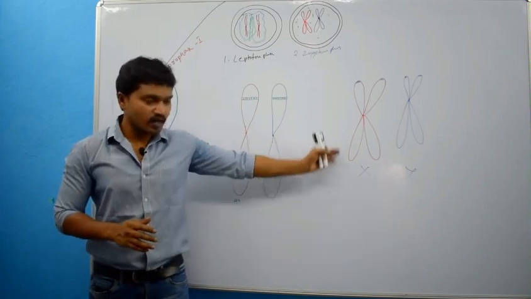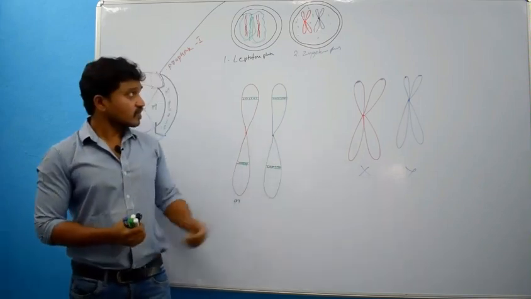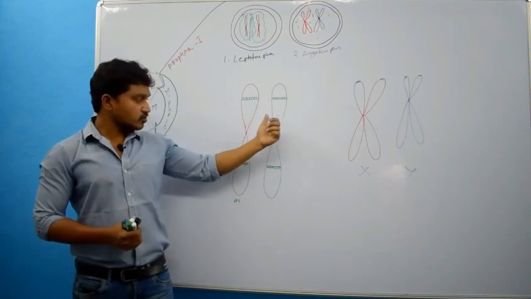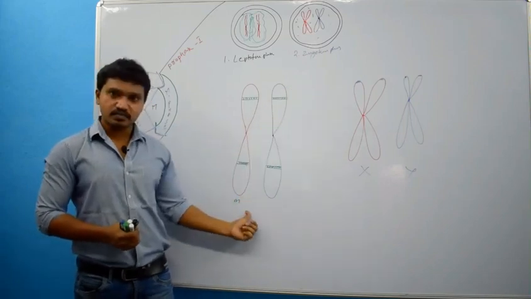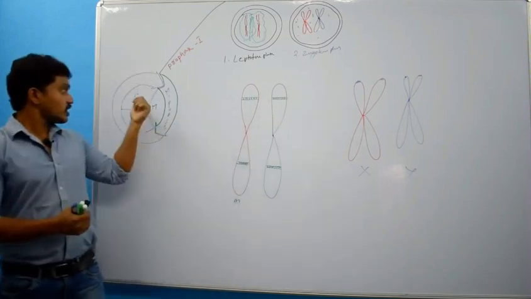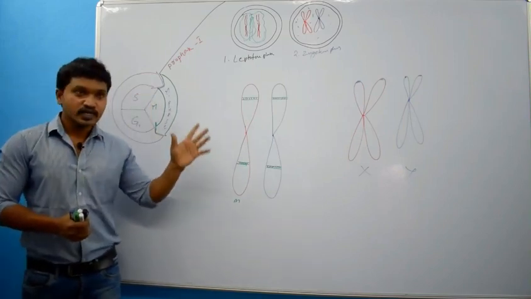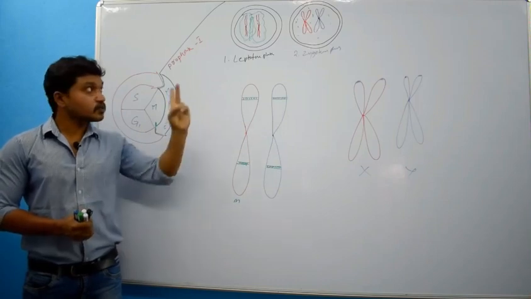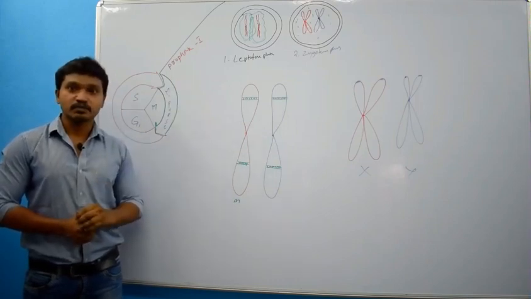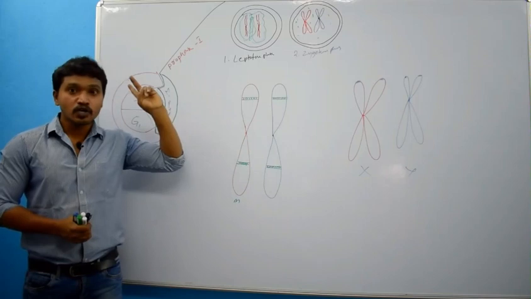Okay, let me draw that structure. Actually, in zygotene phase, I should not draw structure like this because here synthesis of DNA has taken place. In each chromosome there will be 2 DNA, that means in each chromosome there will be 2 chromatids.